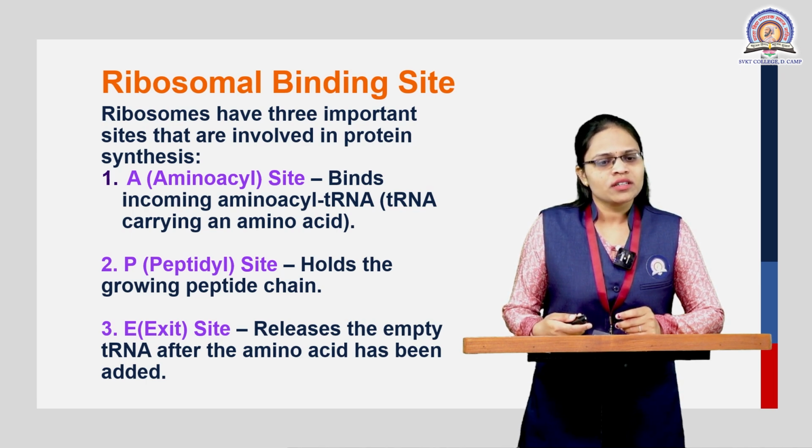The third one is the E site, or the exit site, which is important for the release of the empty tRNA after the amino acid has been added. These are the 3 main important sites, that is the A site, P site and E site, which are present in the ribosomal structure.